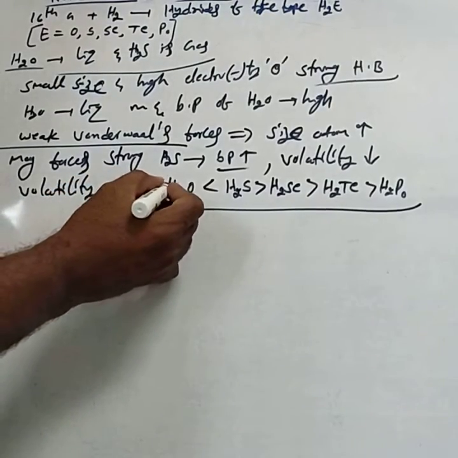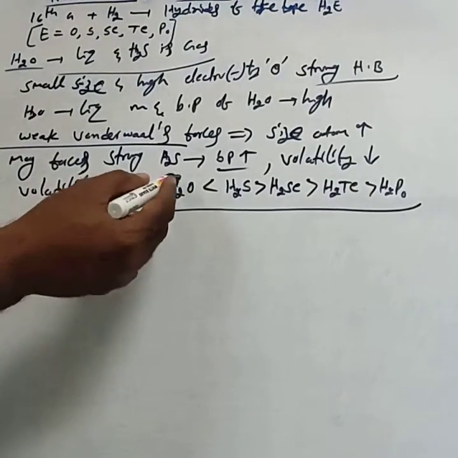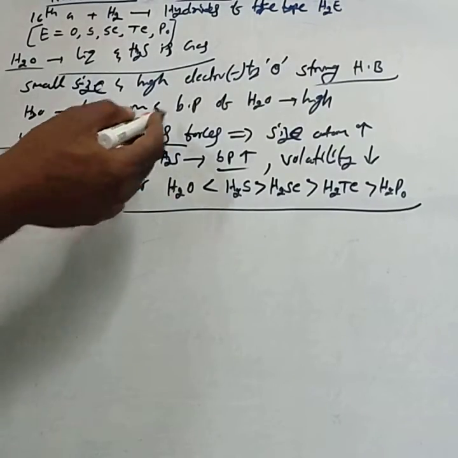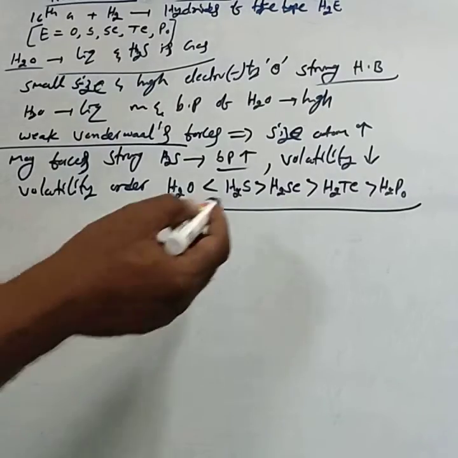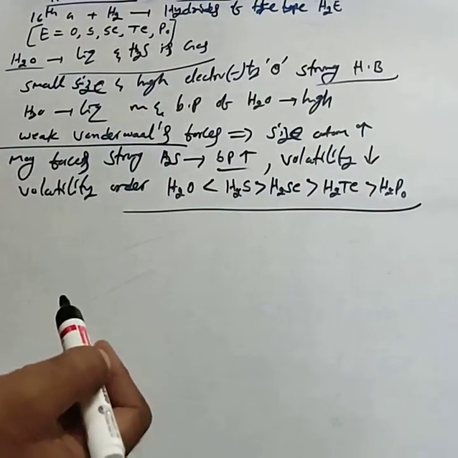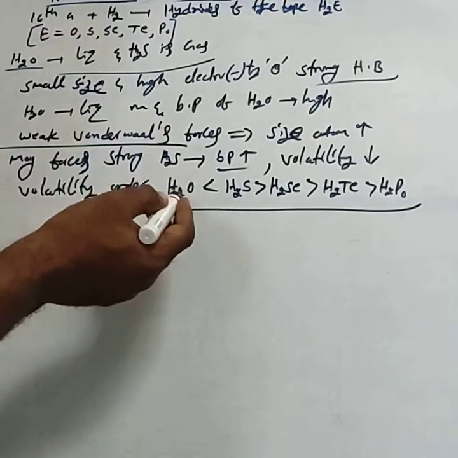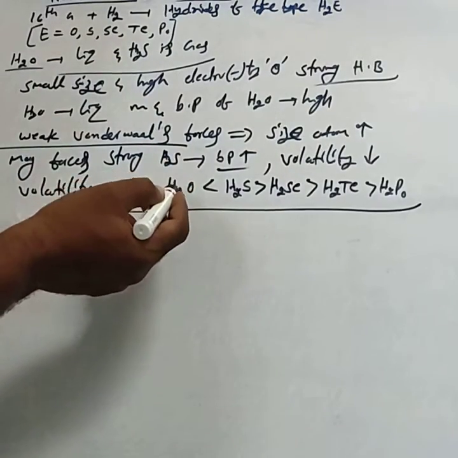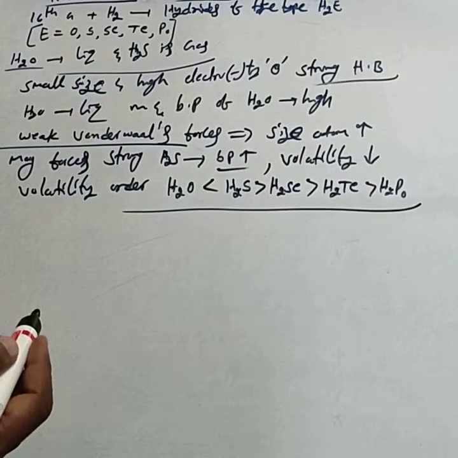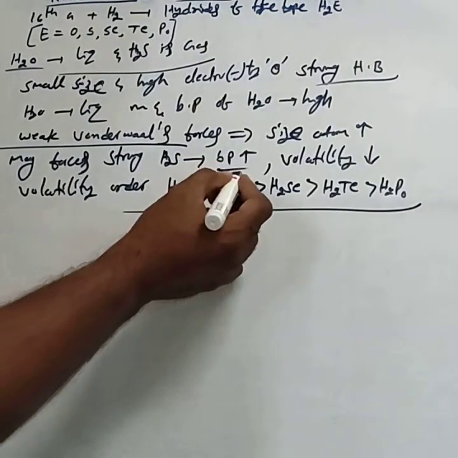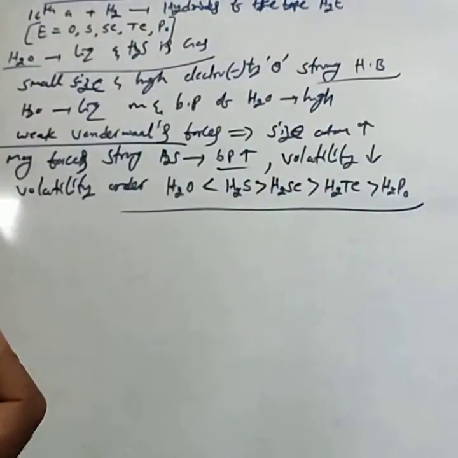H2O is very less volatile because of its very high boiling point. Compared to van der Waals forces, hydrogen bonding is stronger in nature. While in other hydrides van der Waals forces are present, hence water shows a high boiling point, and due to its high boiling point it is less volatile in nature. As the size of the atom increases, the magnitude of the van der Waals forces becomes stronger. Hence, H2S is less volatile than H2Se, than H2Te, than H2Po.